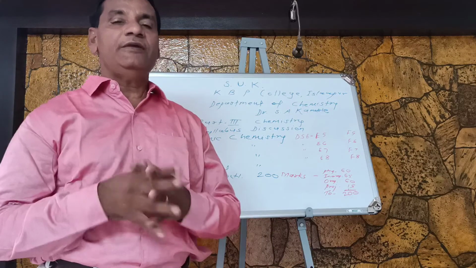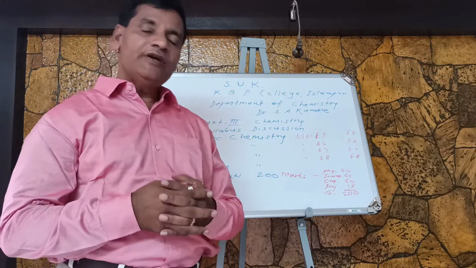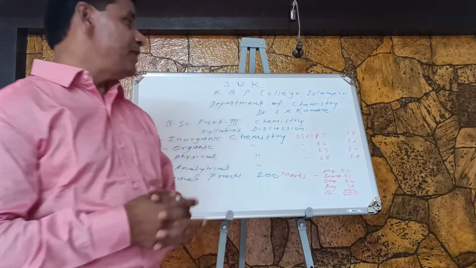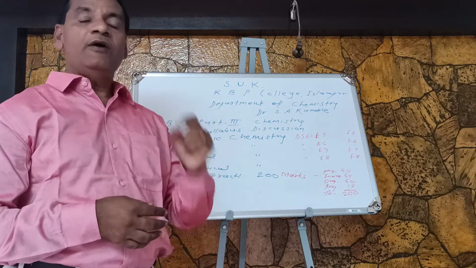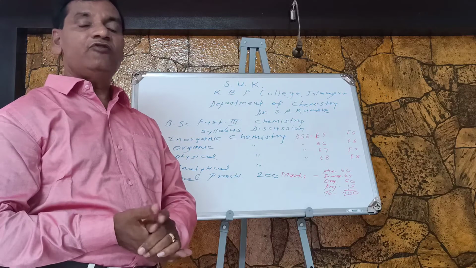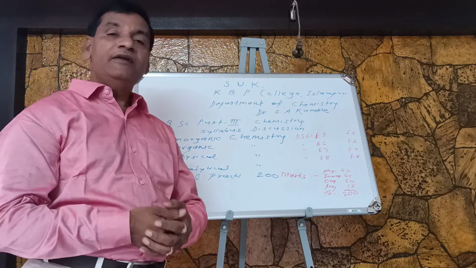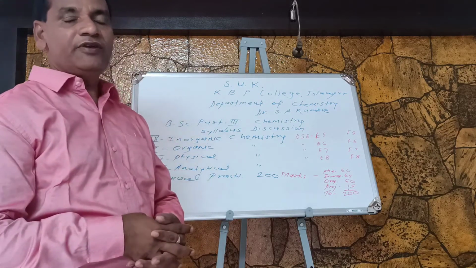So in this way there are 4 theory papers for semester 5 and you have to qualify all these 4 theory papers. If we consider marks, every paper will be for 40 marks and there will be 10 marks for internal assessment.